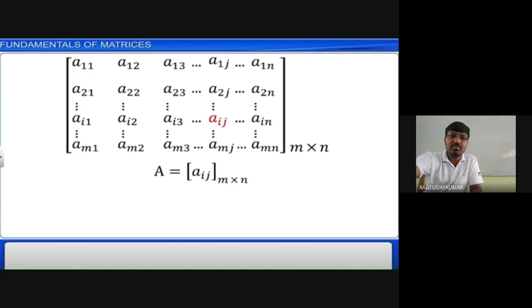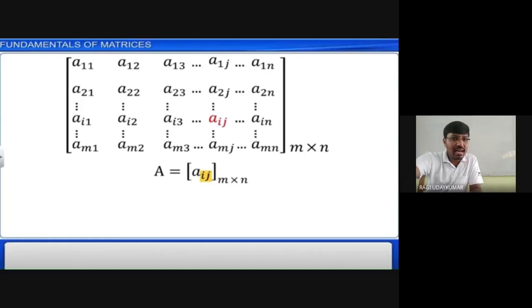A11 is nothing but first row, first column. Suppose as an example you take A23. That is nothing but the element in the second row, third column.